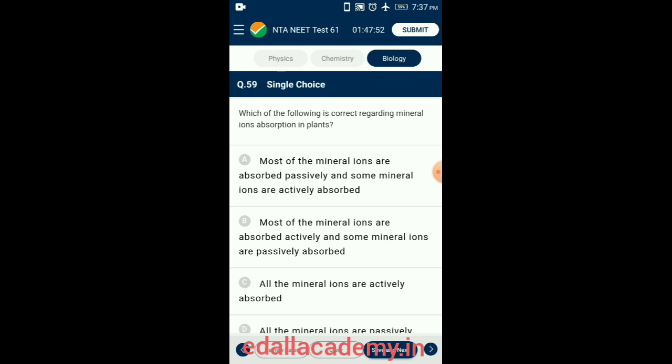Hence, mostly minerals are transported by active transport. But passive absorption of mineral also occurs by facilitated diffusion. For example, potassium ions can be exchanged by hydrogen ions absorbed to the surface of cell membrane. So the correct option for this question is option B. Most of the mineral ions are absorbed actively and some mineral ions are passively absorbed.